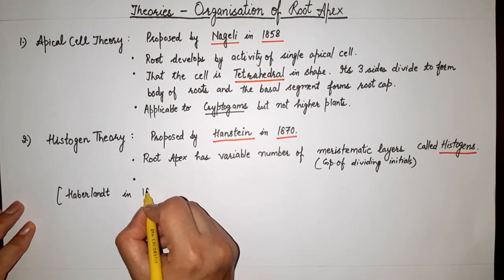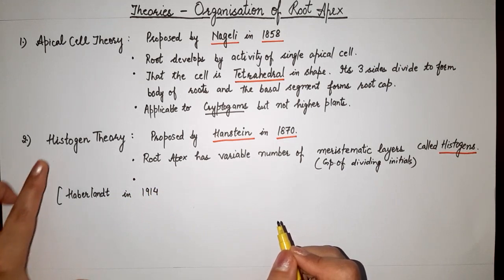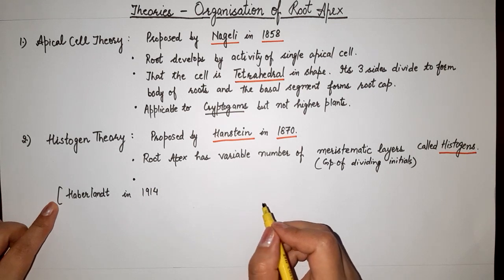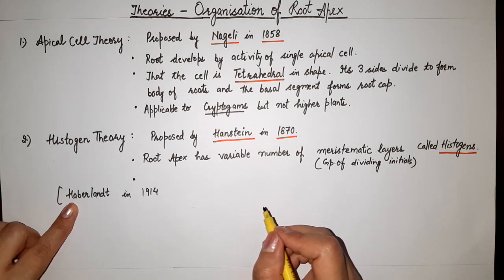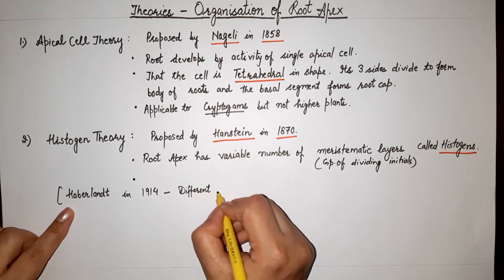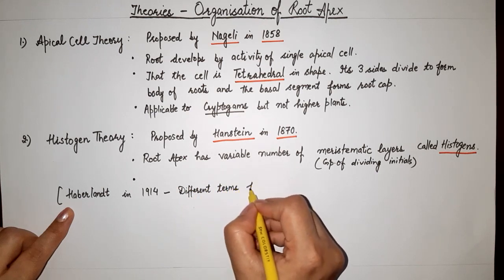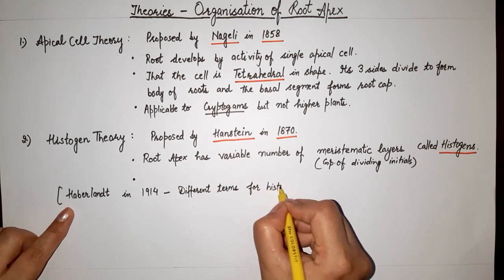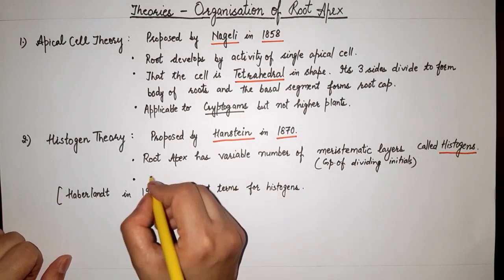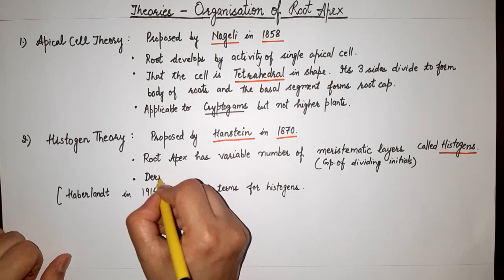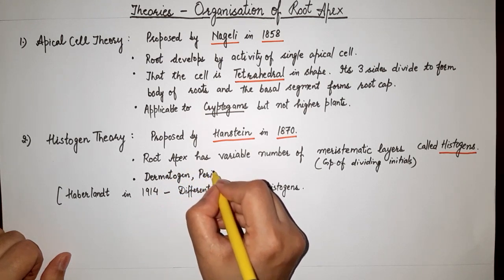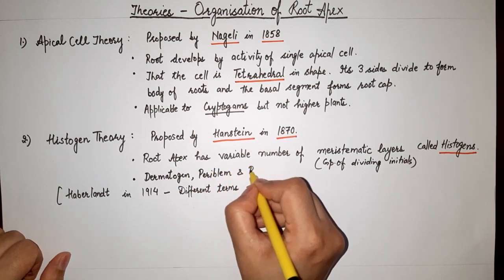In 1914, it's exactly like the histogen theory, but different names were proposed for histogens. So, in 1914, Haberlandt proposed a theory and he gave different terms for histogens. As per the histogen theory, the histogens were dermatogen, periblem and plerome.